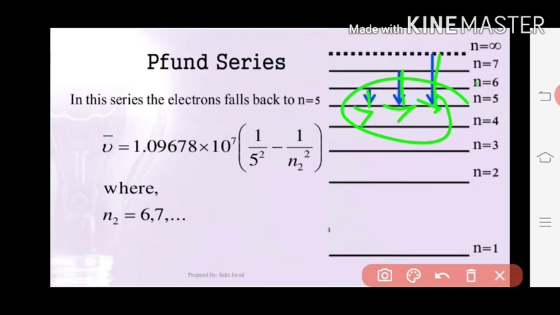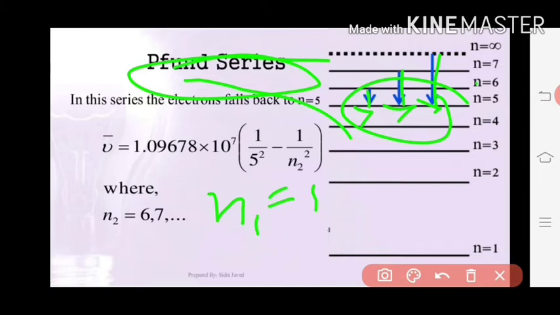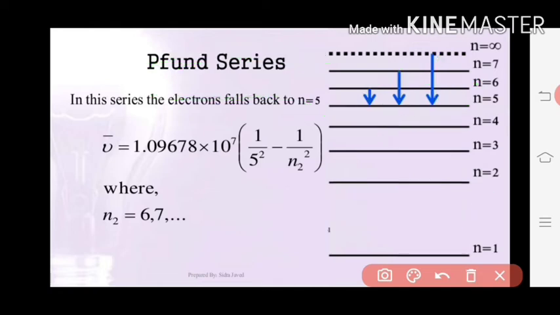These lines are called the Pfund series. Again by substituting values, n1 equal to 5 and n2 equal to 6, 7, 8, you can calculate the expression for the wave number for the Pfund series.